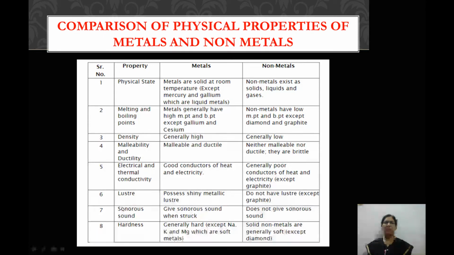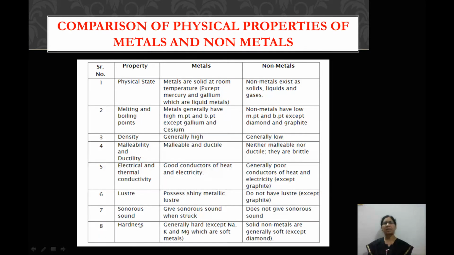Our next property is sonorous, that is sound. It produces sound when struck hard. So metals give a sonorous sound when they are struck, whereas non-metals do not give a sonorous sound.